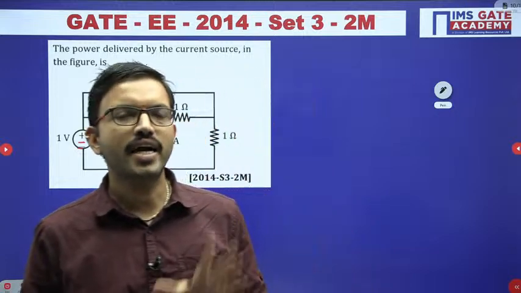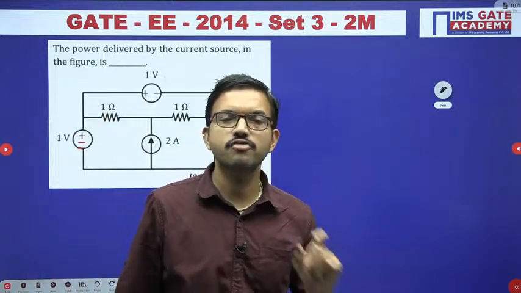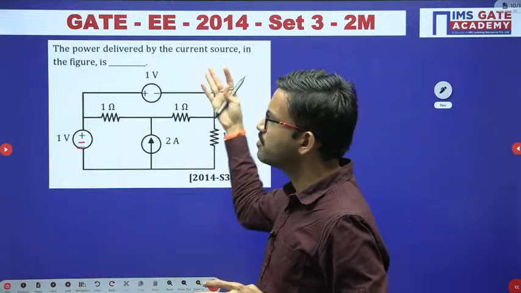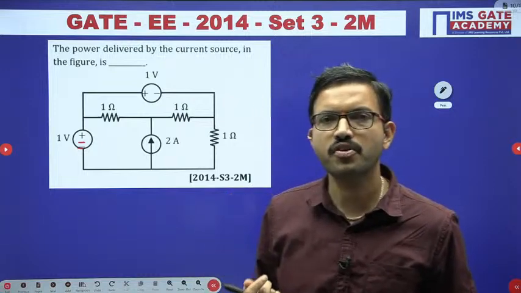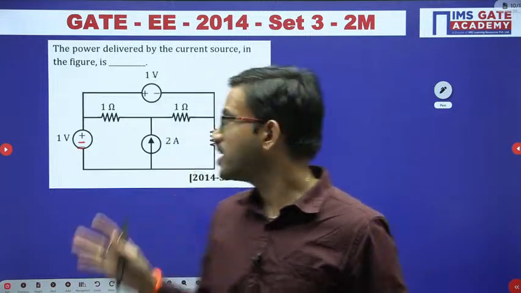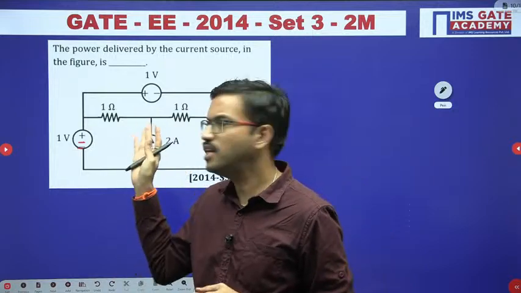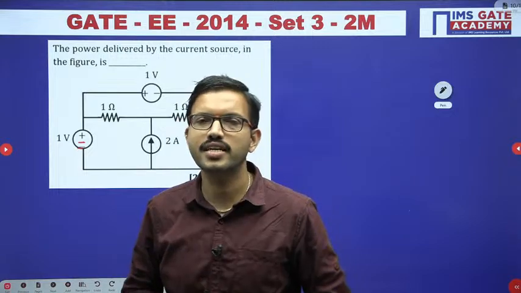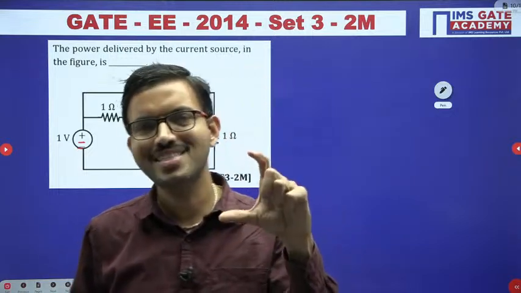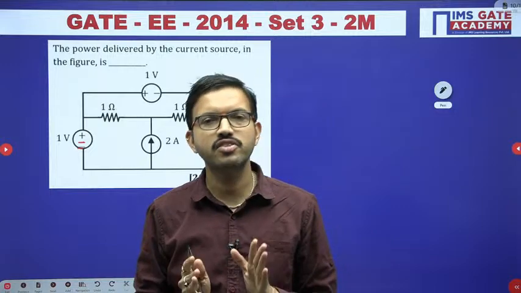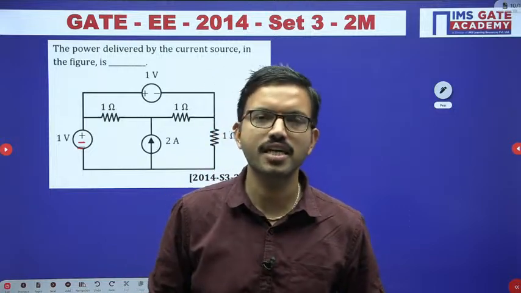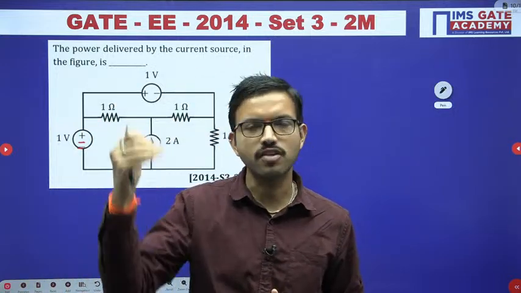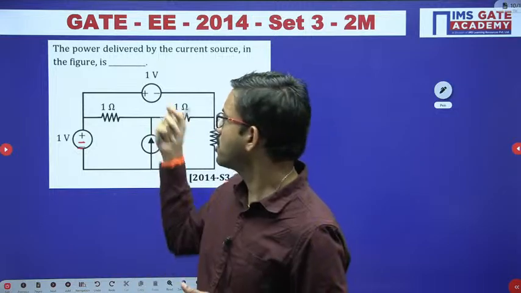Whoever is attending network theory for the very first time, if you don't know whether a particular source is delivering power or absorbing power, you can visit the earlier sessions. We have one series, a total of 10 lectures on the network theory foundation course. In the first 6 sessions regarding network elements, I discussed the classification, then active and passive elements, and then active elements. So in that active elements portion you can refer. There I have covered that particular concept.